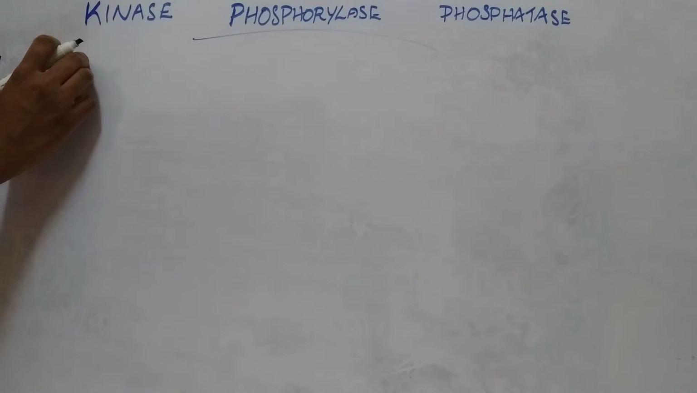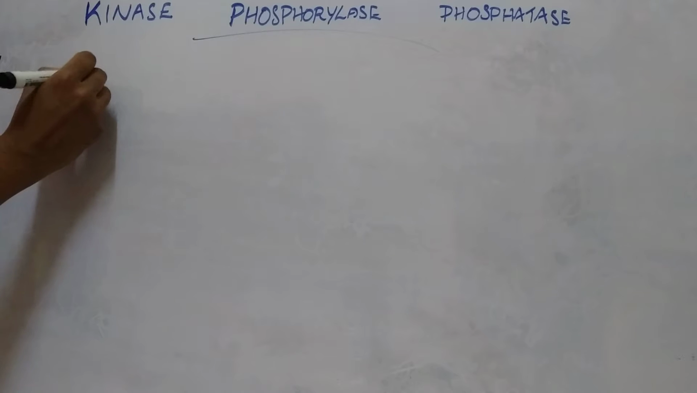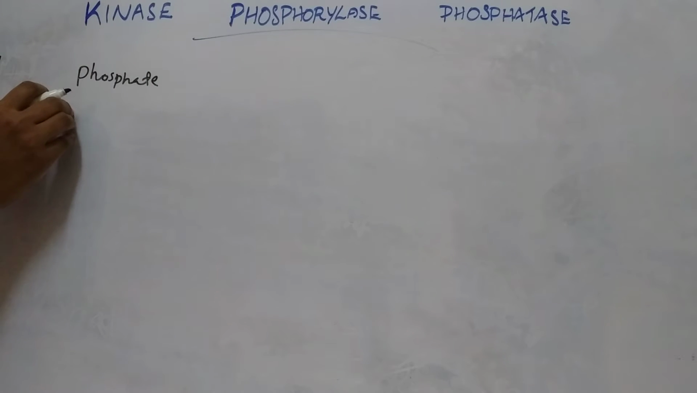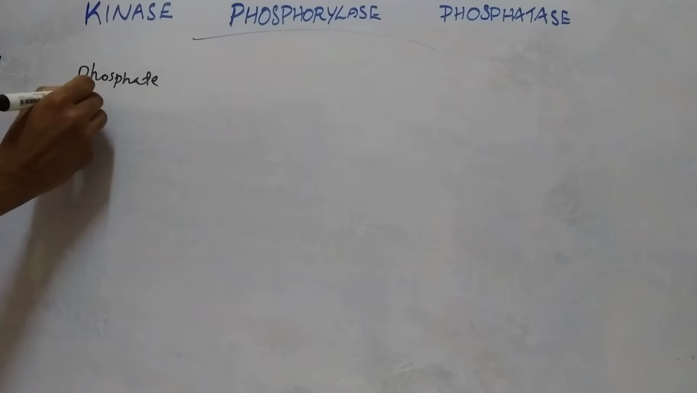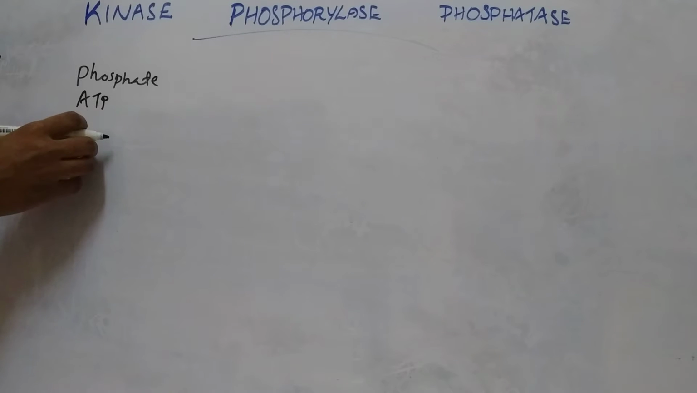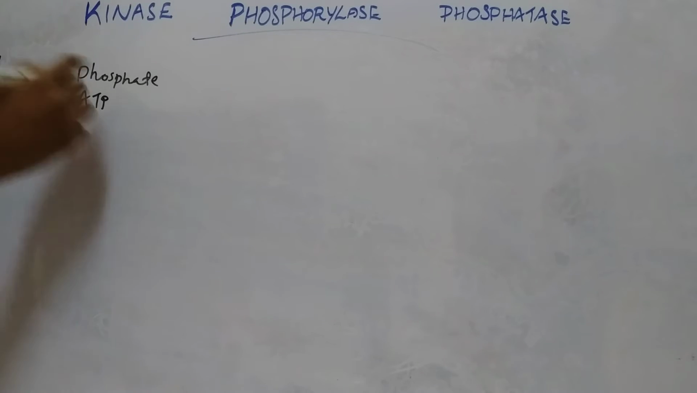Kinase is an enzyme that transfers a phosphate group from a high energy phosphate donating molecule, for example ATP, to a specific substrate. So they cause phosphorylation.